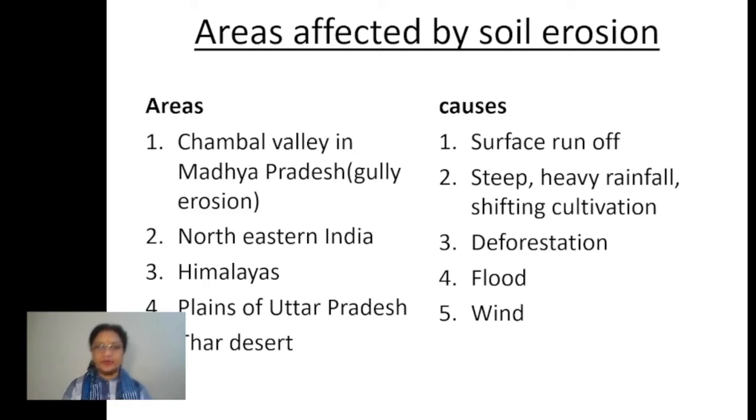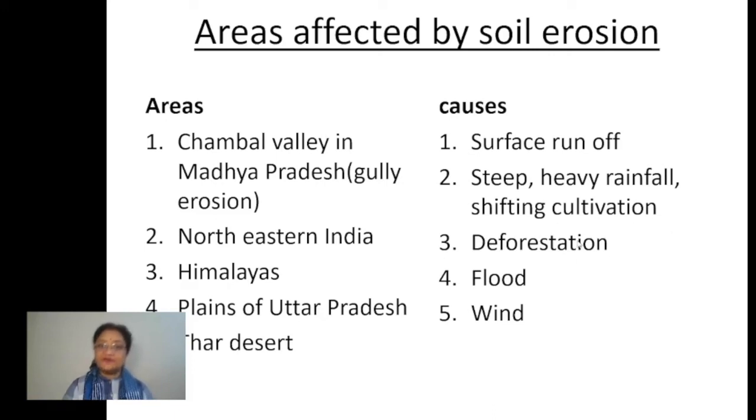When the slopes of the Himalayas and of the northeastern hills are cleared of forest, for whatever reason, what is left behind? The soil is open to any type of erosion. So this is again a big cause of erosion.